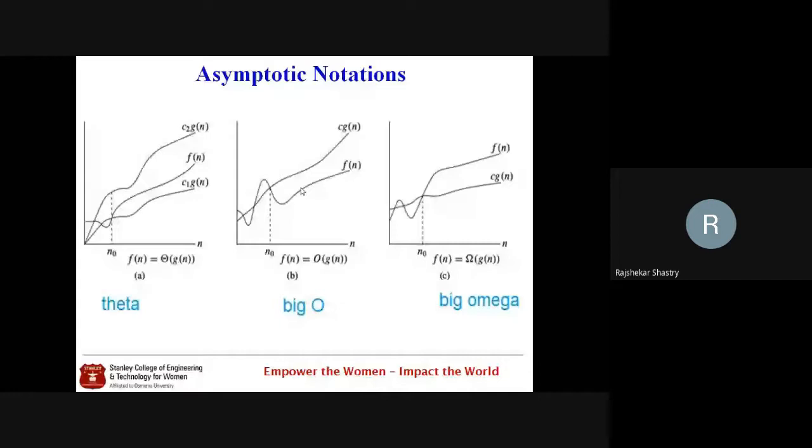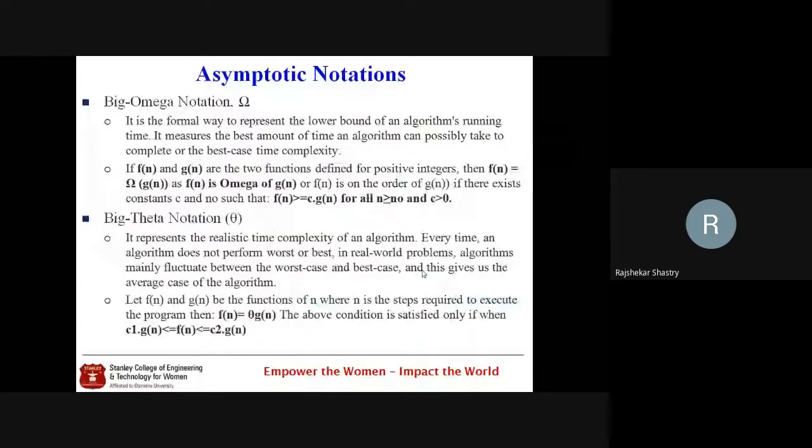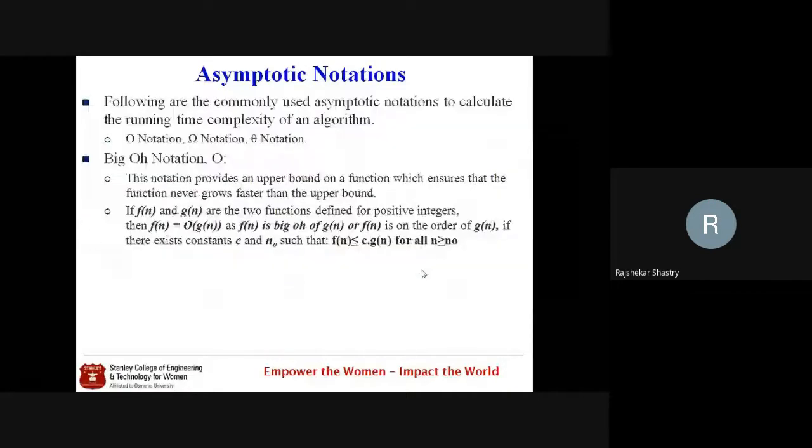If we talk about the big O notation: as per the big O notation, f of n and g of n are two functions defined for positive integers. Then f of n is big O of g of n. I repeat, f of n is big O of g of n when f of n is less than or equal to some constant times g of n for all n greater than or equal to n naught, where c and n naught are constants.